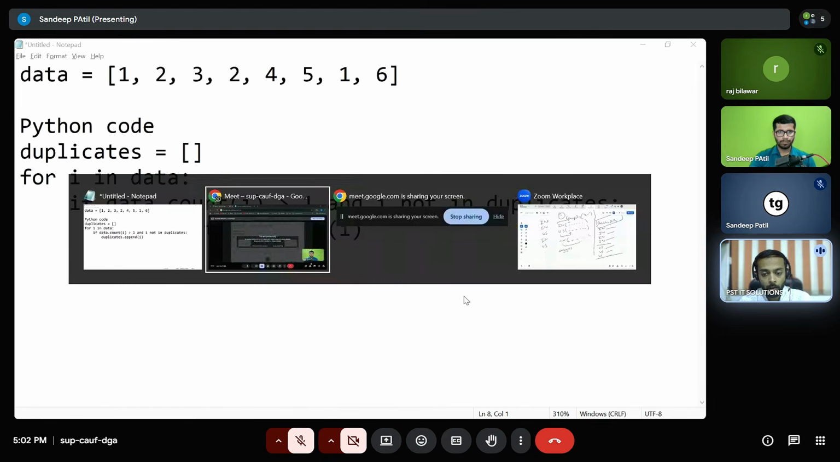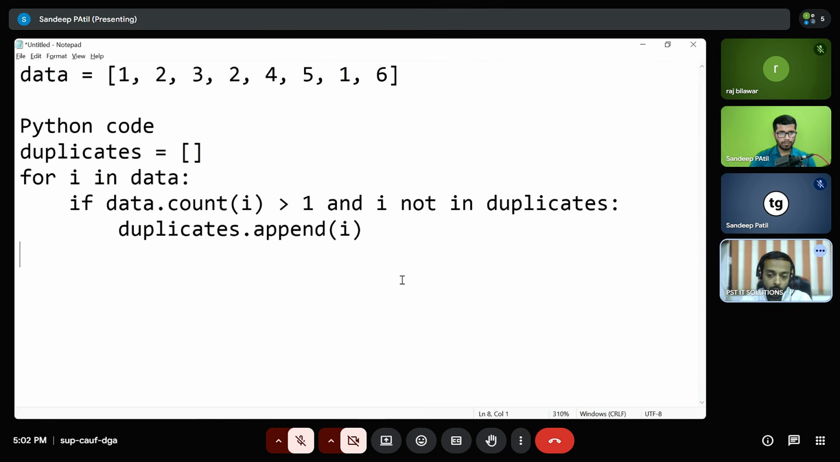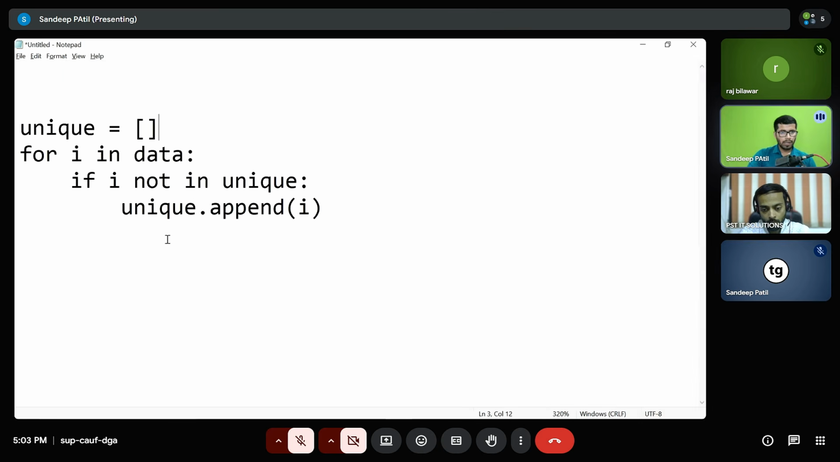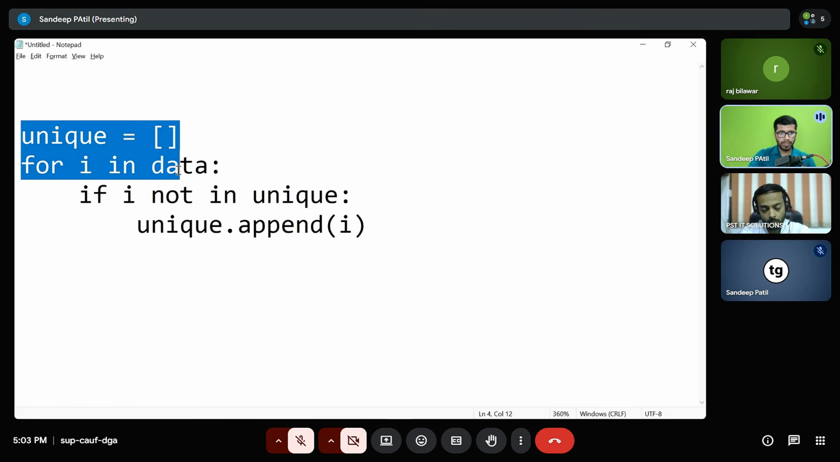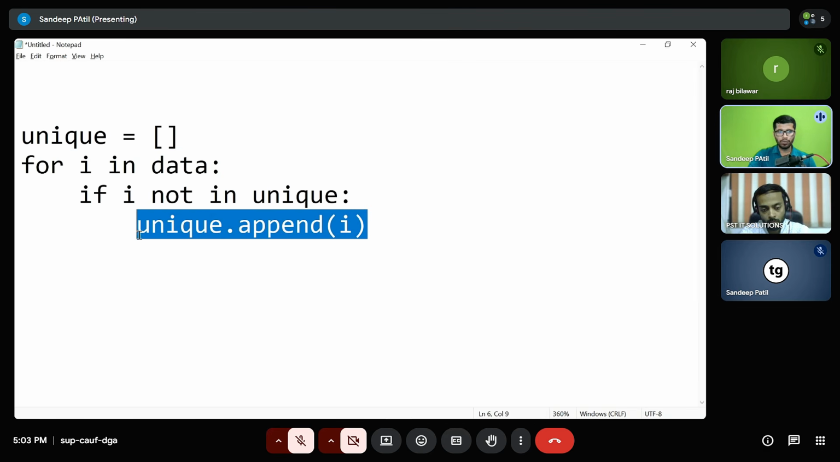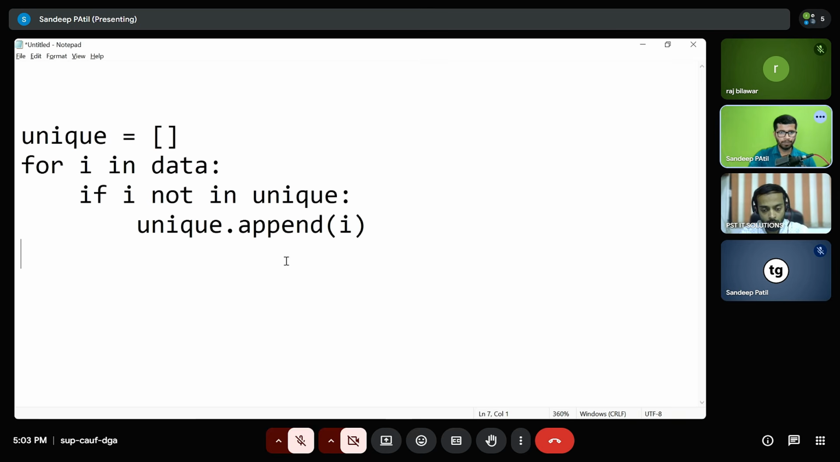How would you remove the duplicate values from a list while keeping the original order? Let me write a Python code for it. I'm considering the exact same list as in the previous example. This code snippet also preserves the order, as we are iterating through the list elements and just appending the unique element, so it will preserve the order of the list.